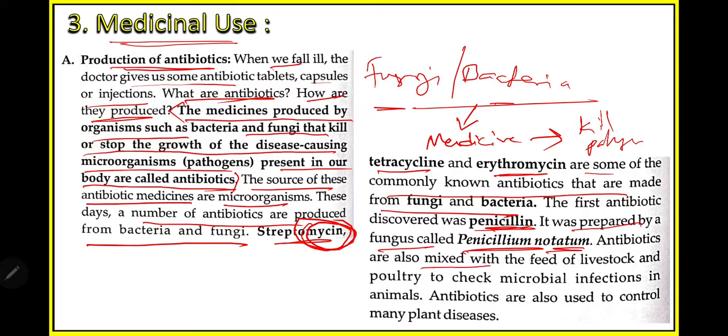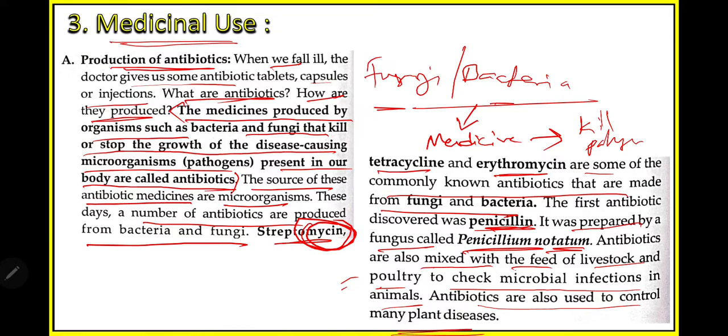Antibiotics are also mixed with the feed of livestock and poultry to check microbial infection in animals. You may think that only we humans take antibiotics whenever we get any disease, but this is not the truth. Other animals such as cows and dogs, whenever they become sick, there are veterinary hospitals for animals, and veterinary doctors prescribe them antibiotics. Antibiotics are also used to control many plant diseases.